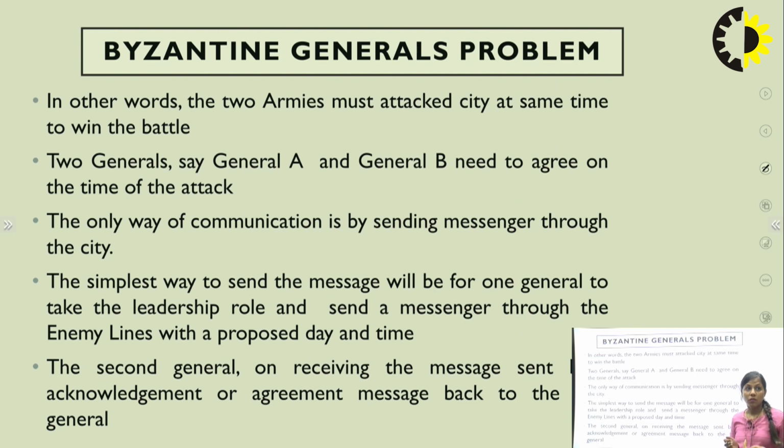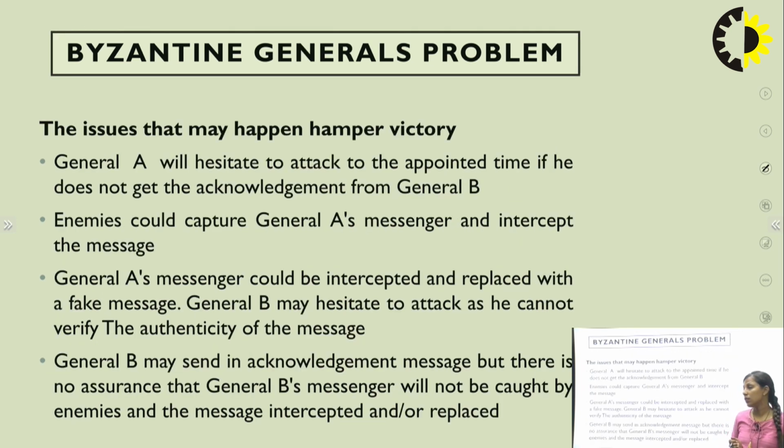Now these are the various issues that can happen. General A may hesitate to attack at the appointed time, or if the time doesn't match, then it can be a problem. Next, it can be that general B has sent the acknowledgement to general A, but it was not received. So that can also be a problem. So how will the message be sent to general A, and how will general B acknowledge to general A? These are the issues in the Byzantine general problem.